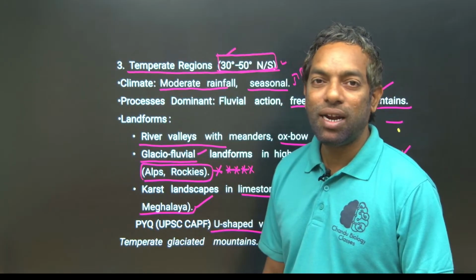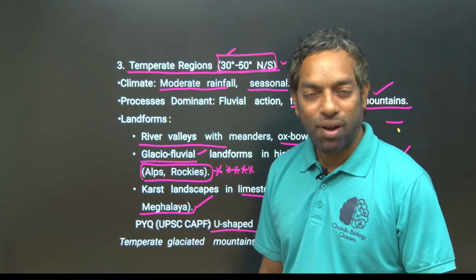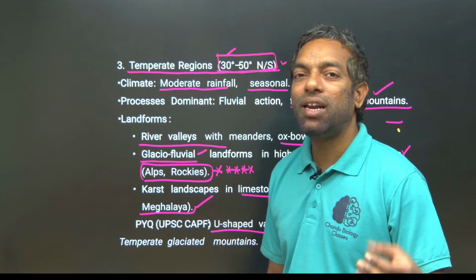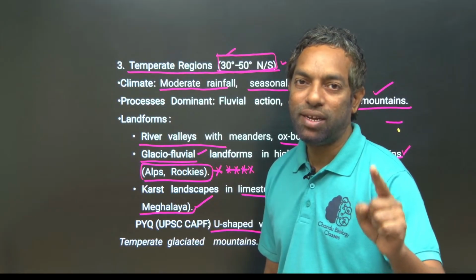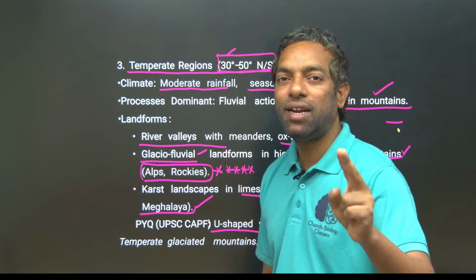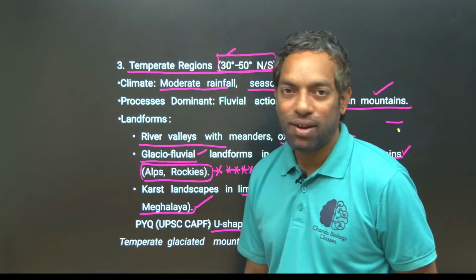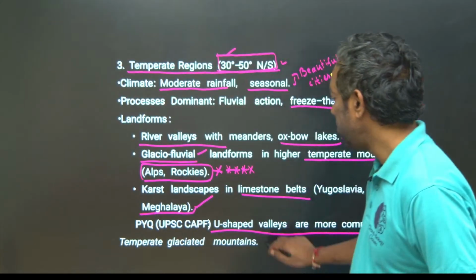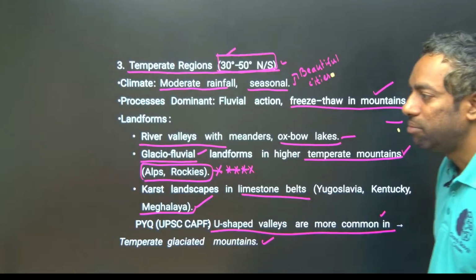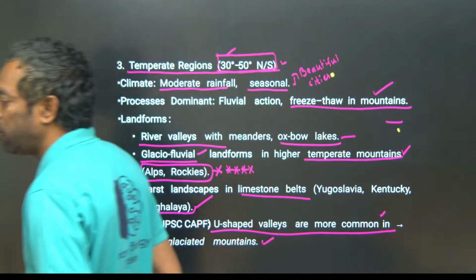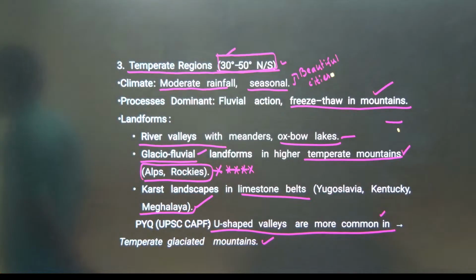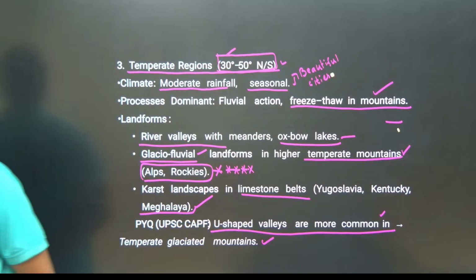Mostly people think tropical rivers create valleys, of course V-shaped valleys, but U-shaped valleys are created in temperate regions. Temperate mountains, the melting of ice water, created U-shaped valleys. They can ask you this type of question, guys.